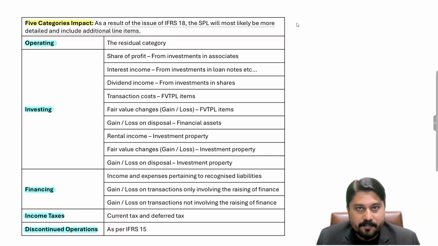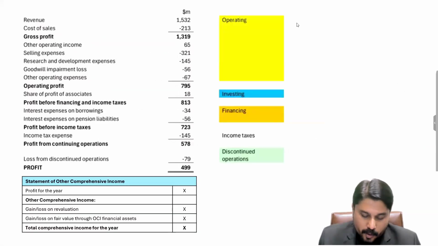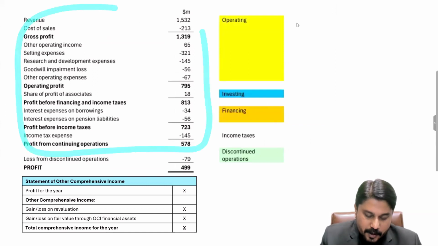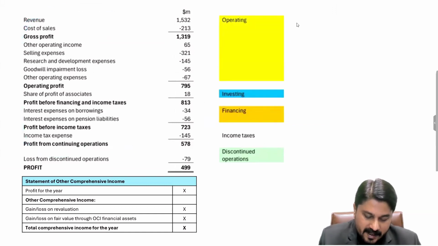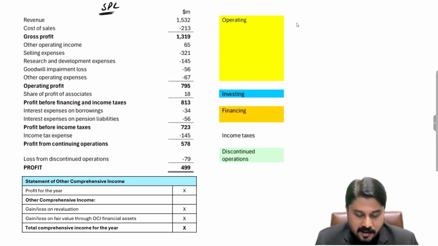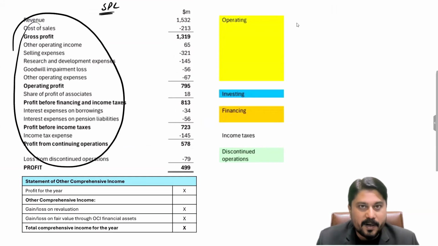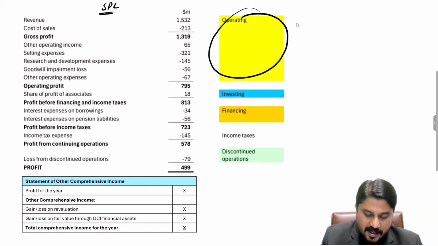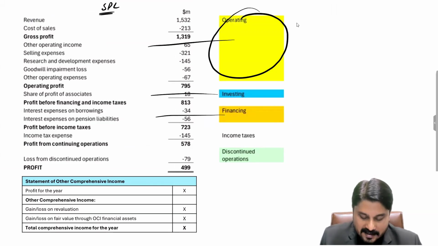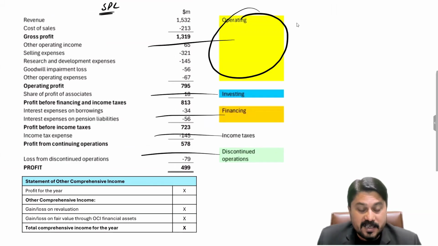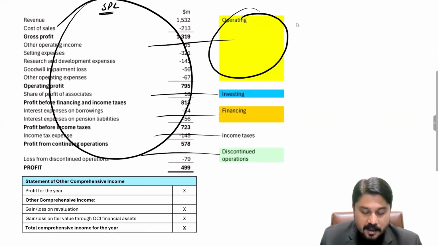Let me show you a simple format for SPL. You can see none of these headings are used in the SPL. None of these headings are used while preparing the statement of profit or loss. You can see nowhere we have operating, nowhere we have investing. Although the elements pertaining to these are reported, the elements pertaining to investing, financing, income taxes, and the discontinued operations, you will not see any of these headings in the statement of profit or loss.